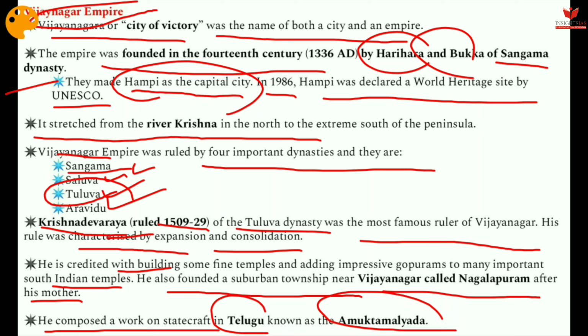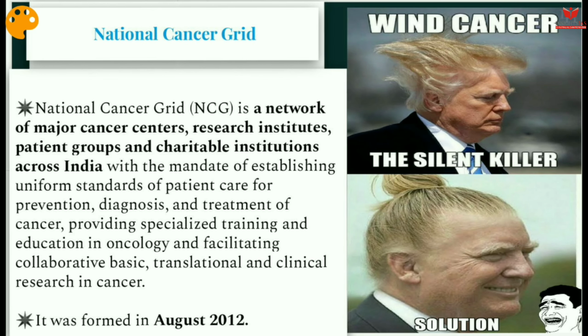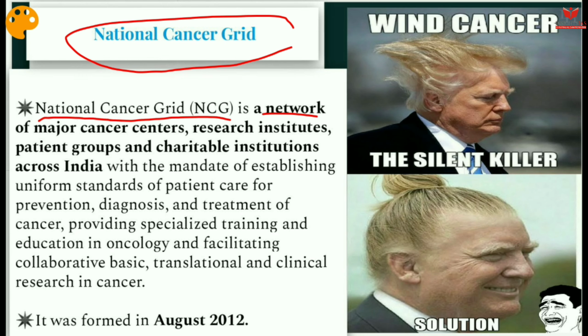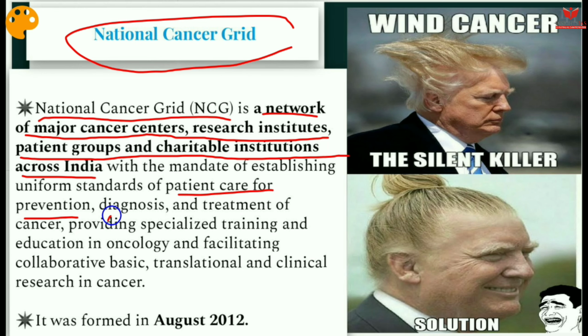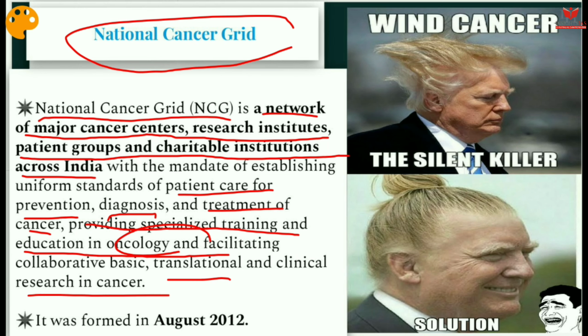Okay, so that's it. Let's move to the next issue, that is the National Cancer Grid. The National Cancer Grid is a network of major cancer centers, research institutes, patient groups, and charitable institutions across India with the mandate of establishing uniform standards of patient care for prevention, diagnosis, and treatment of cancer, providing specialized training and education in oncology, and facilitating collaborative basic, translational and clinical research in cancer. It was formed in August 2012.